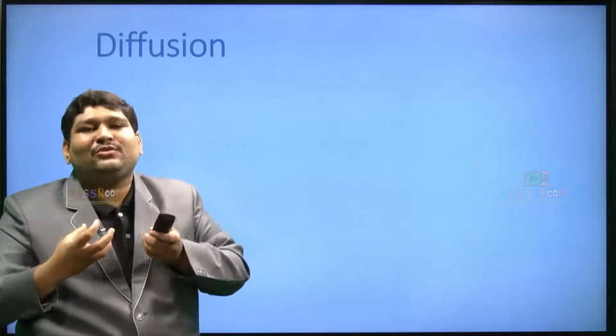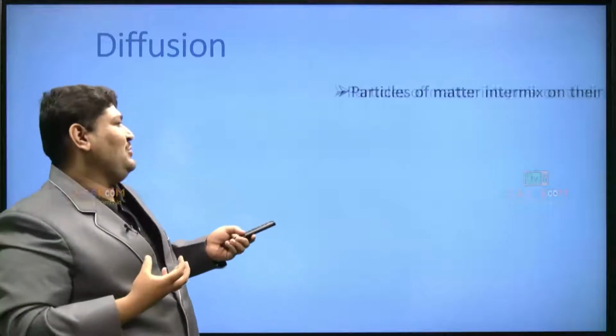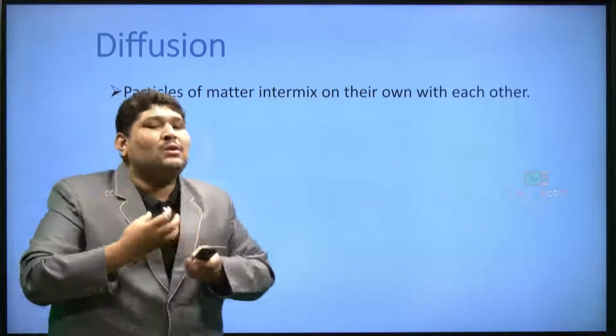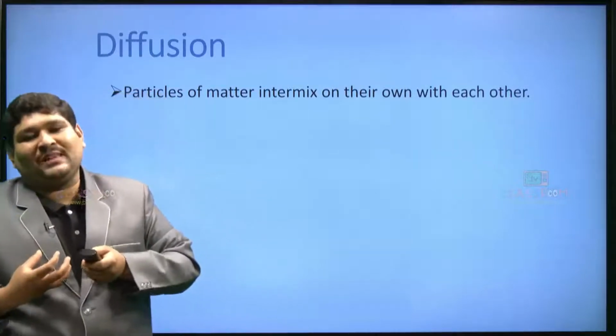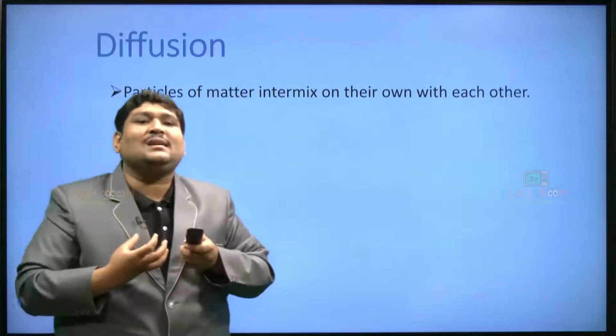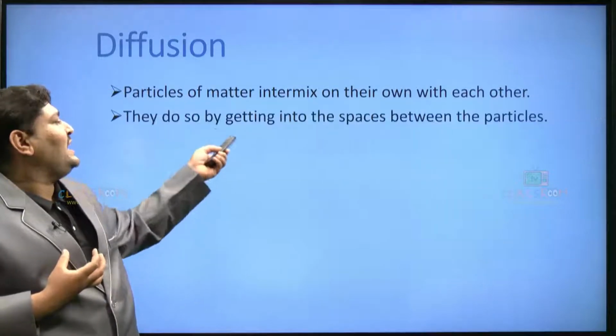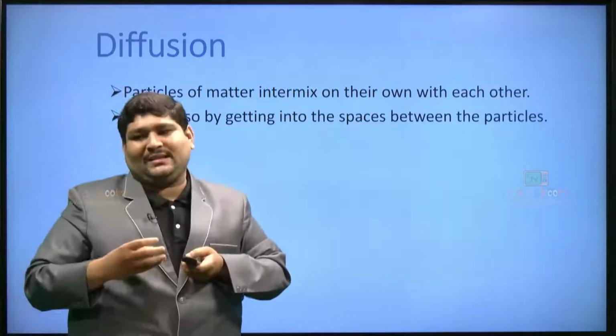What is diffusion? The particles of matter intermix on their own with each other. They do so by getting into the spaces between the particles.